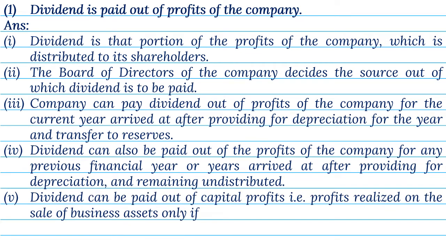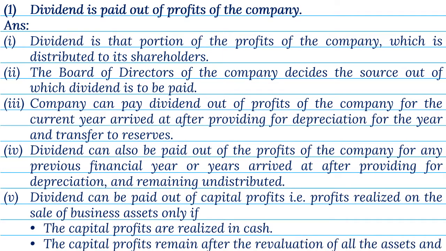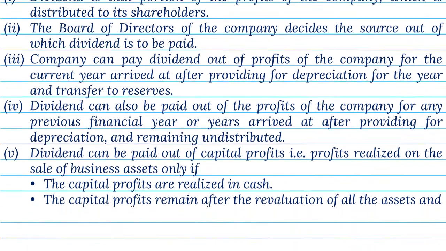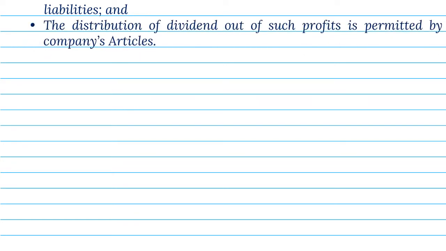5. Dividend can be paid out of capital profits, that is, profits realized on the sale of business assets, only if the capital profits are realized in cash. The capital profits remain after the revaluation of all the assets and liabilities, and the distribution of dividend out of such profits is permitted by Companies Articles.